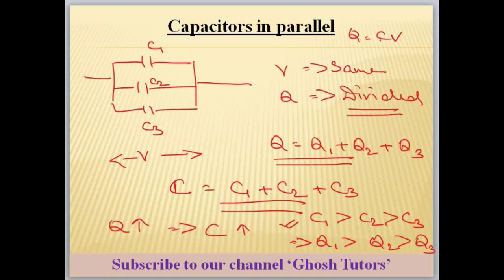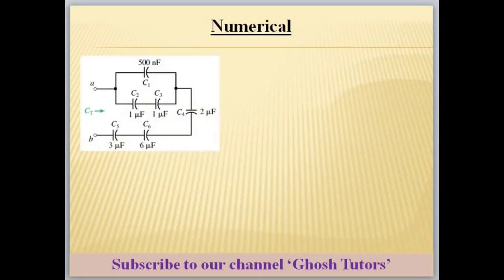Already told Q is equal to C into V. If V is fixed, and Q is increasing, then C also should increase. It is directly proportional. Or if C is increasing, then Q also should increase. So whichever is having higher capacitance, that only will have higher charge stored. So next we will see one numerical.